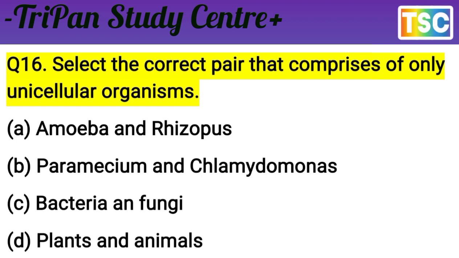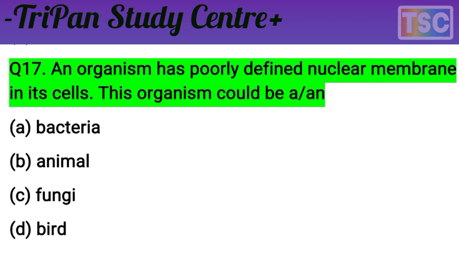And B, paramecium and chlamydomonas. Yes, it is the correct pair here. Paramecium and chlamydomonas are a correct pair comprising only unicellular organisms. The B option is correct. Let's see the next question. Next question on your screen. Question here. An organism has poorly defined nuclear membranes in its cell.